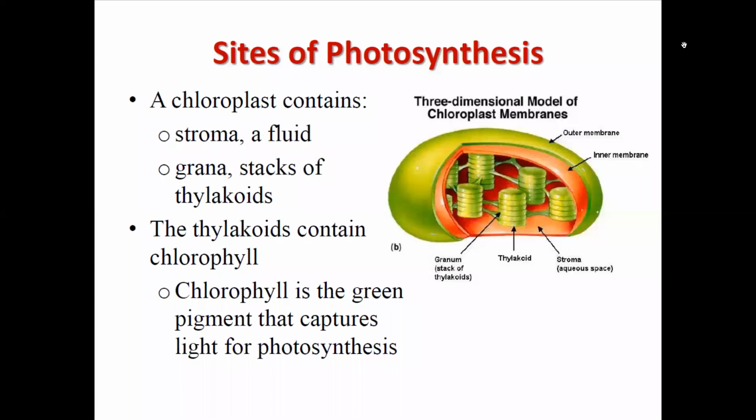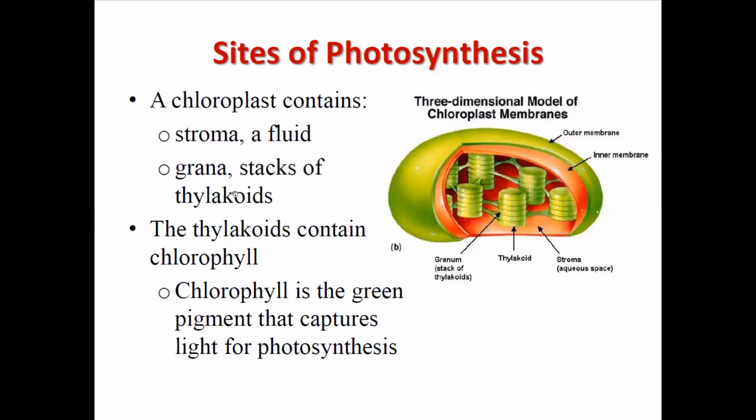Okay, we are talking about this slide. What happens? This coin-type structure is known as the granum, or stacks of thylakoids, and each one is known as a thylakoid, and they are stacked together to form the granum. Then the other liquid part is known as the stroma, and there are the inner membrane and the outer membrane. So it is a double membrane bound organelle. First is the outer membrane, then the inner membrane. Inside it, there are stacks of thylakoids, stacked like a coin stand, and the other places are the stroma.